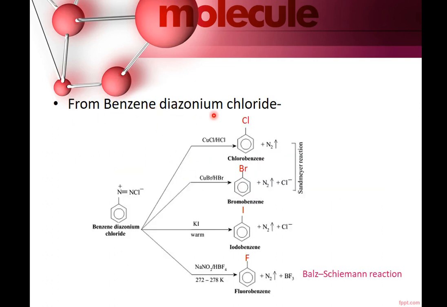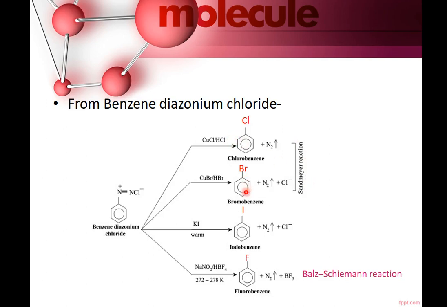Next is from benzene diazonium chloride. This is benzene diazonium. Benzene, di means 2, azo means nitrogen. So it is benzene 2-nitrogen chloride, benzene diazonium chloride. For chlorination and bromination, these two reactions you can see are similar. Copper chloride and HCl. Here we have taken copper bromide and HBr. In this case, you get chlorobenzene. With copper bromide, you get bromobenzene. These two reactions are called Sandmeyer reactions.